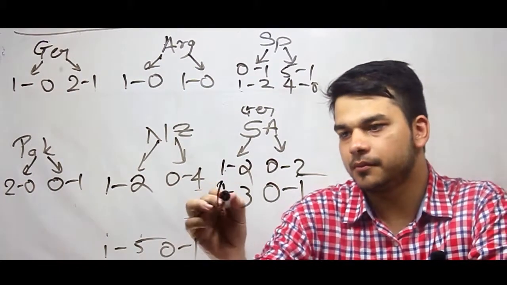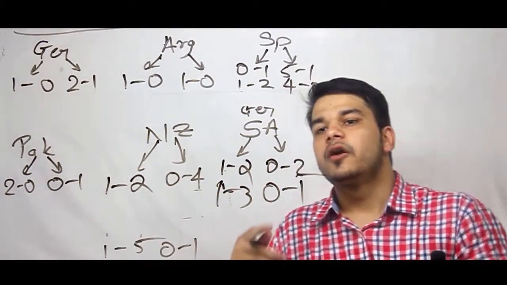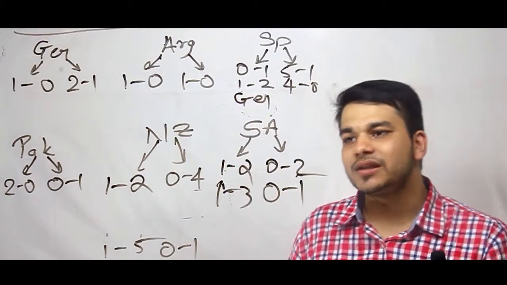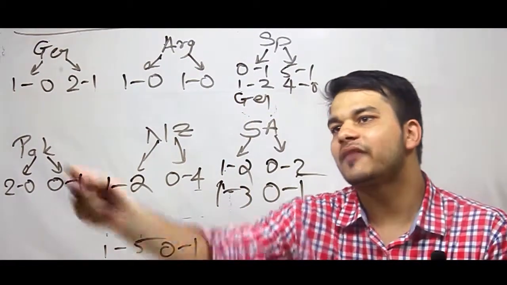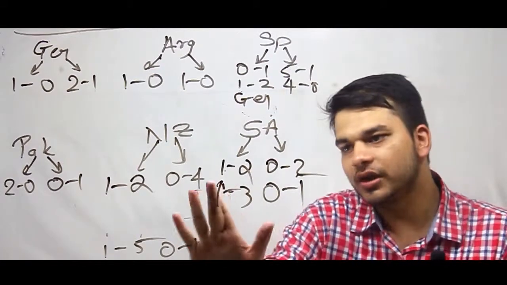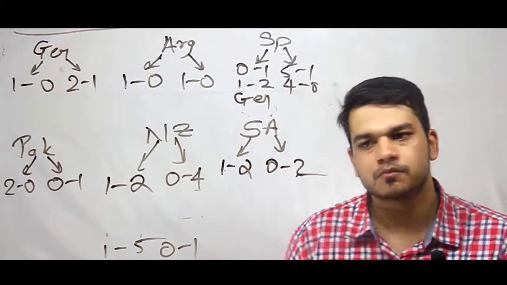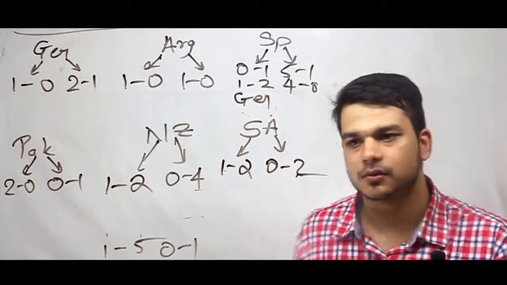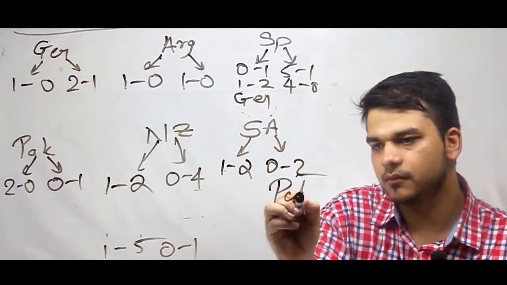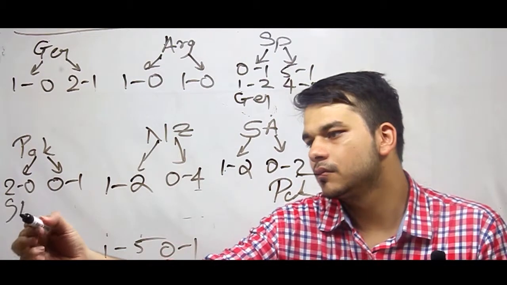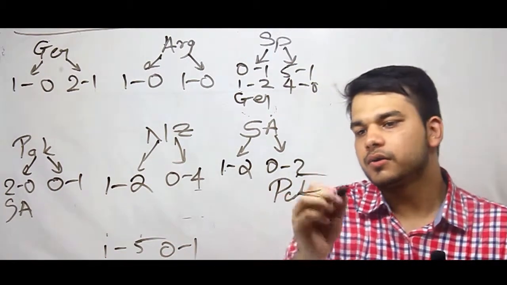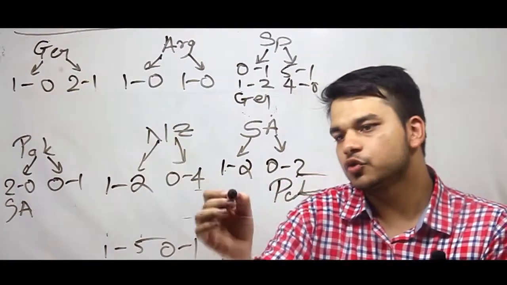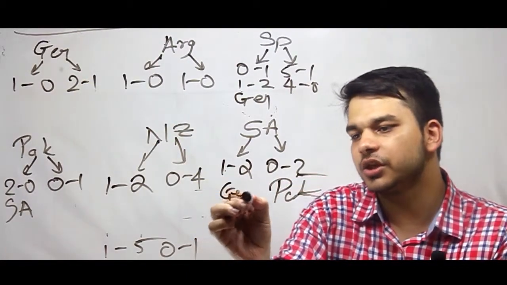Okay. Now, in case of South Africa, the 1-3 score is not available anywhere in the table. So I'll remove this option. For 0-2, the only possible team is going to be Pakistan. So this is Pakistan. Now for 1-2, the only other team is going to be Germany. So South Africa played against Germany.